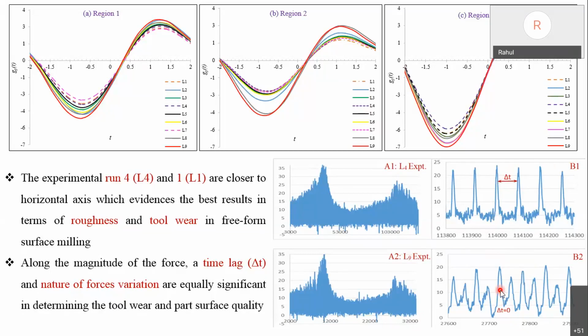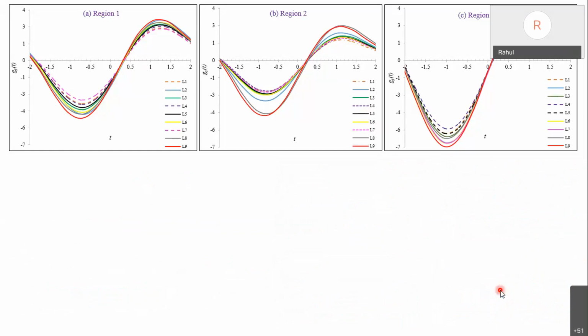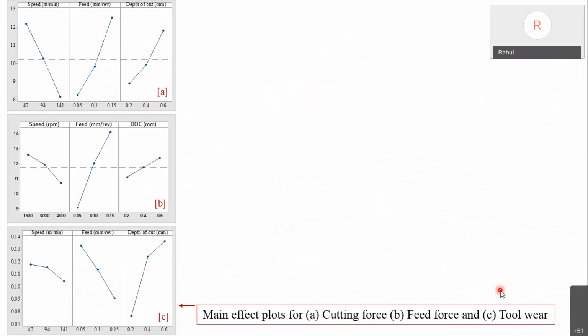One more thing I would like to say: whatever we obtained for forces, we can correlate with the main effect plot also. With an increase in speed, forces are decreasing, and with an increase in feed, forces are increasing.